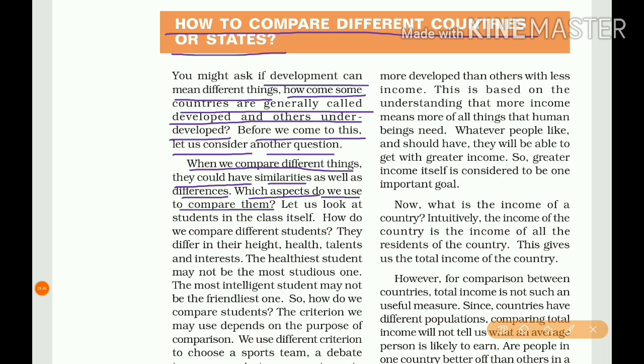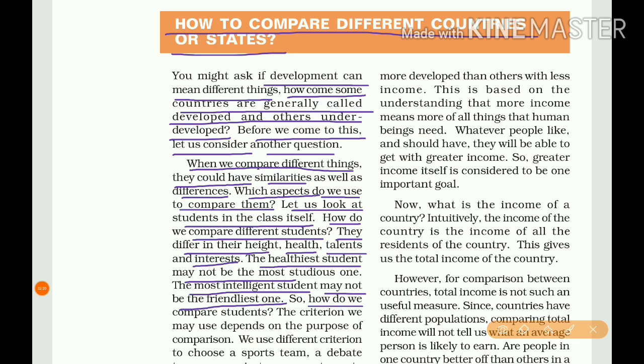For these questions, let us look at students in the class itself. How do we compare different students? They differ in their height, health, talents and their interest. The healthiest student may not be the most studious one, that means the most studying person. The most intelligent student may not be the friendliest one.